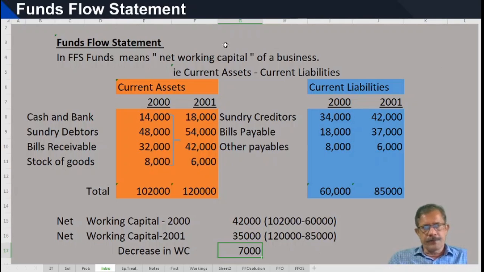And in funds flow statement, funds means net working capital. And funds flow statement means a statement which shows the change in working capital over a period. Flow means change.